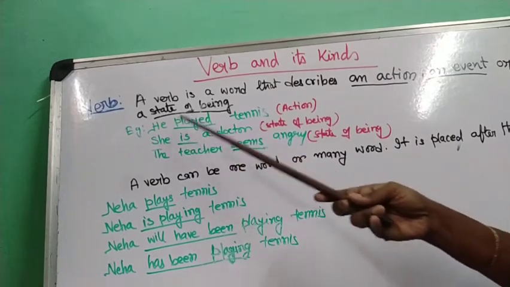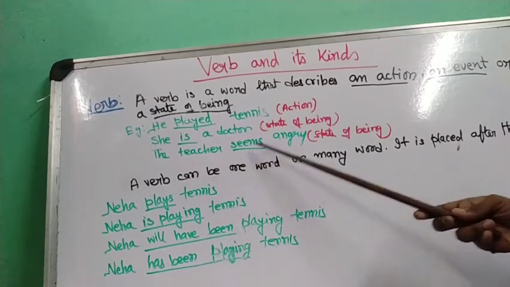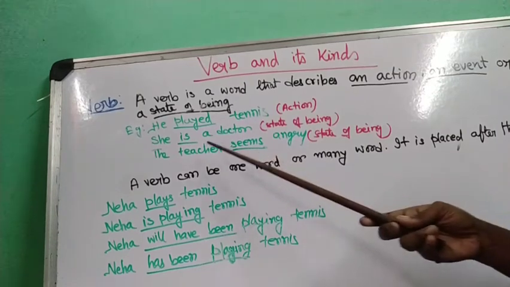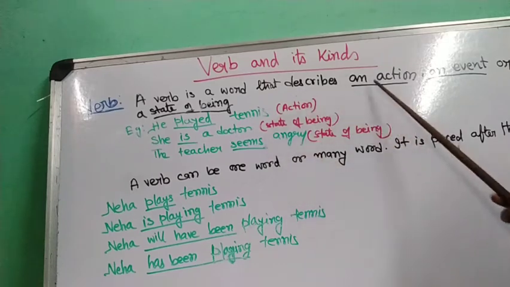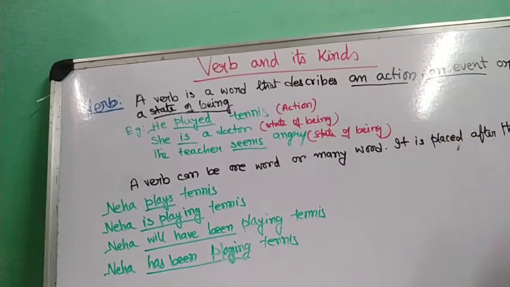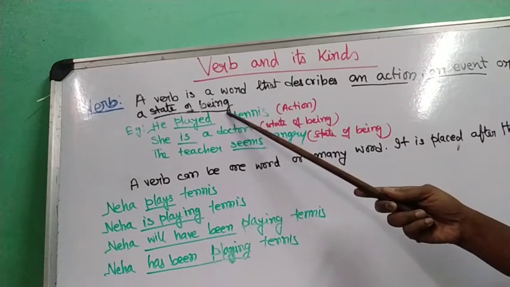What is her condition? She is a doctor. The teacher seems angry. Again, state of being. What is the condition of the teacher now? She is angry. So here, a verb is not only an action word, but it can also tell us about the state of being of a noun.